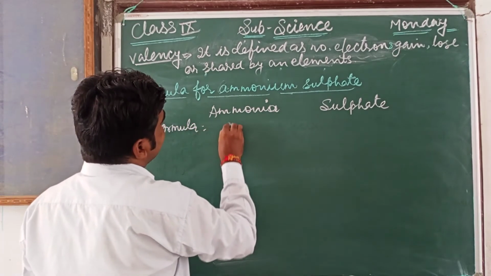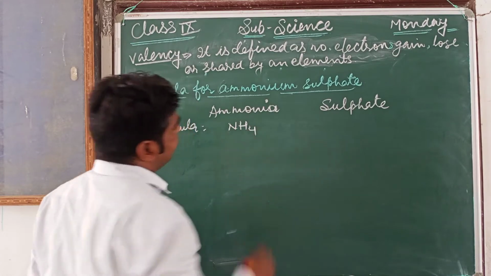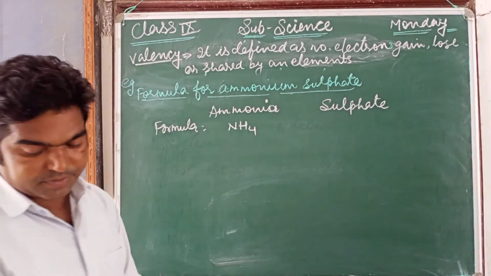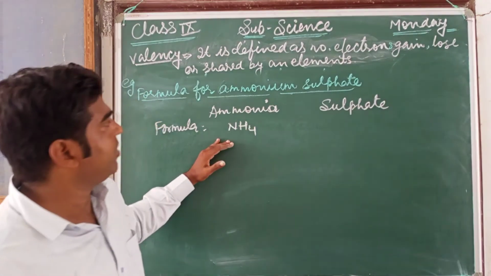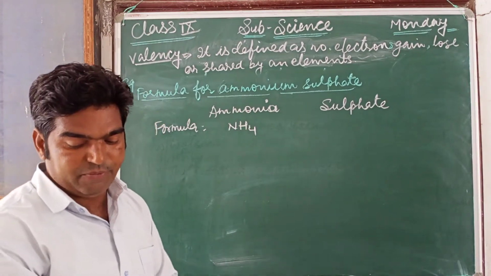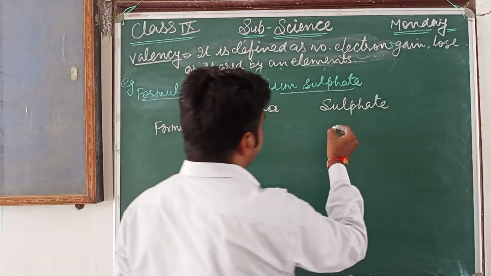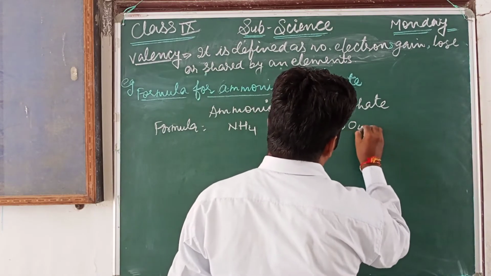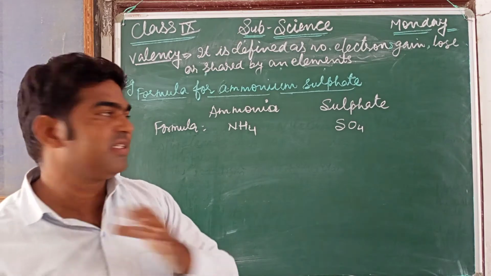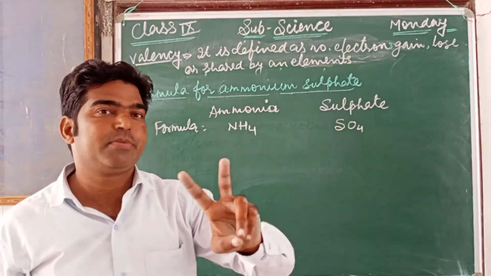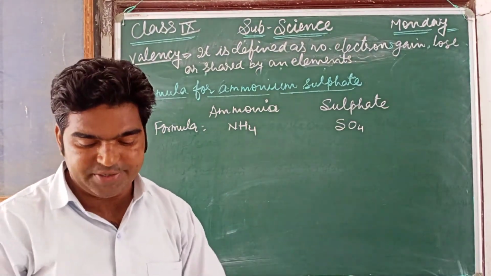So the formula for ammonium is what? NH4. And for sulfate, that is SO4. There are two different species, sulfite and sulfate.